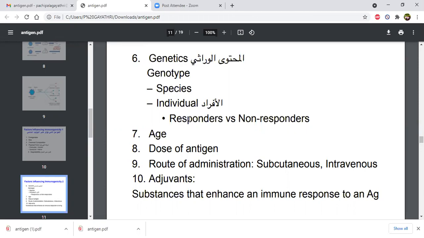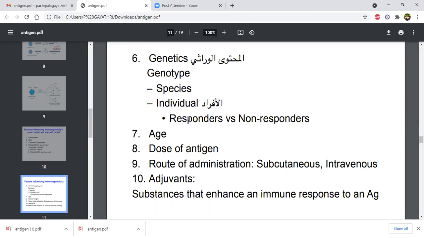Then the dosage of antigen. If minute particles enter the body, at that time the influence of antigenicity is somewhat less. If the dosage is high, the influence of immunogenicity is high.